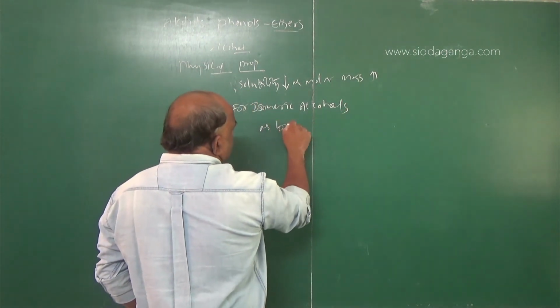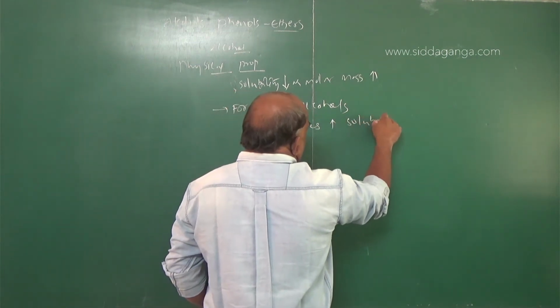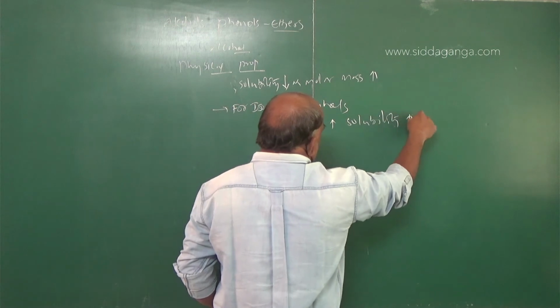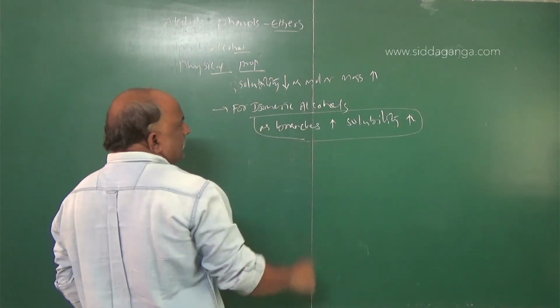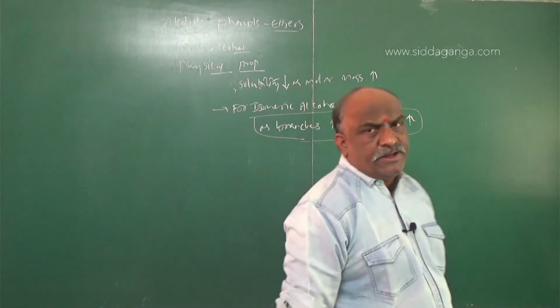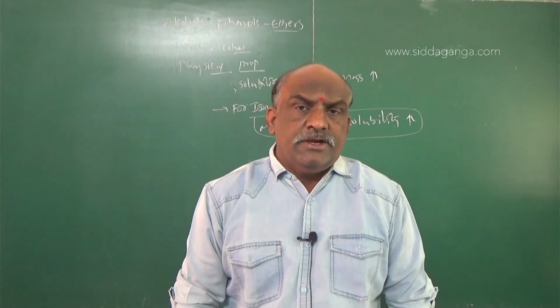as branches increase, solubility increases. Remember, this is very, very important. For isomeric alcohols, as branches increase, solubility increases. For normal alcohols, as the molar mass increases, solubility decreases.